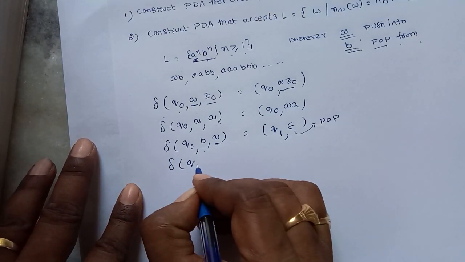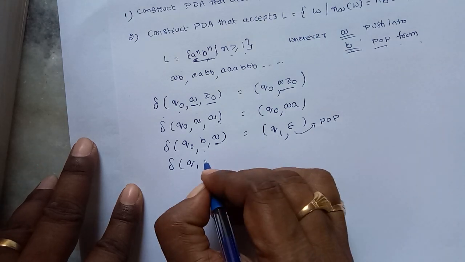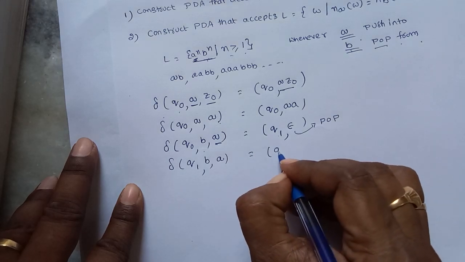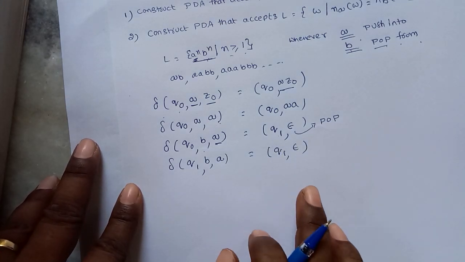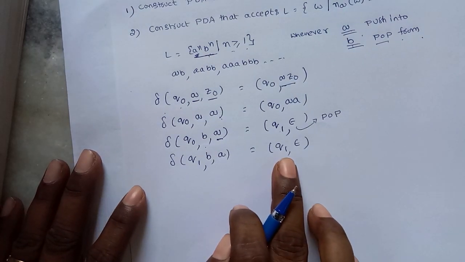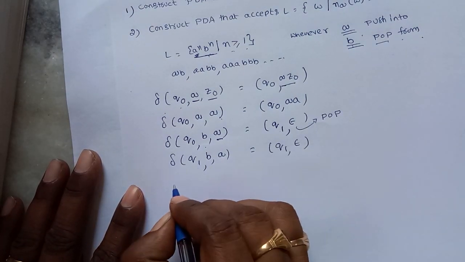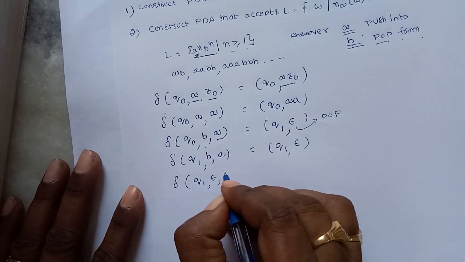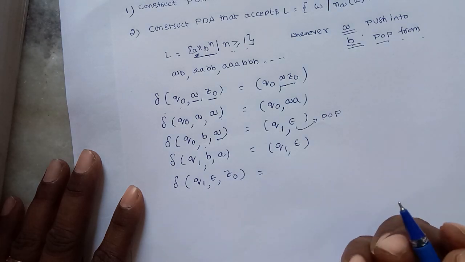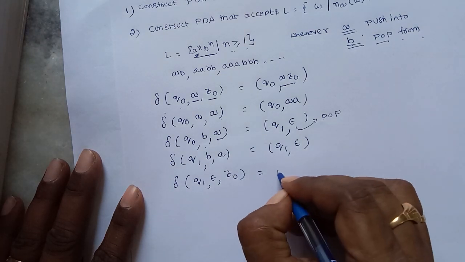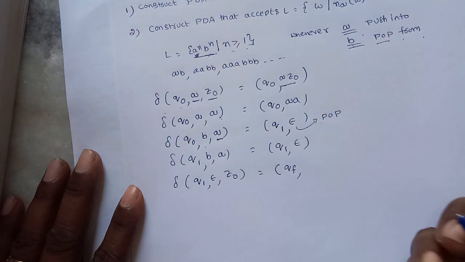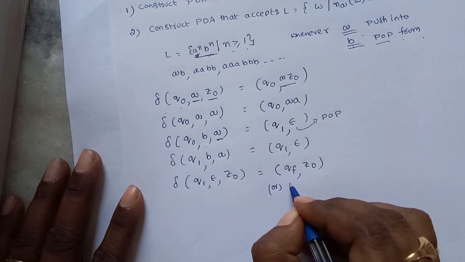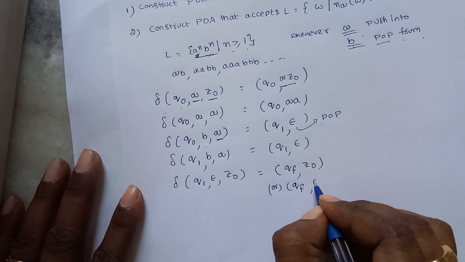The same operation is repeated on state Q1. If B is the input and A is the top of the stack, I perform the pop operation multiple times. Finally, on state Q1, if the entire input is completed and the top of the stack is Z naught, we move to a final state QF, with epsilon.